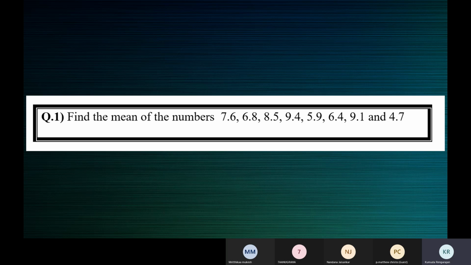Average represents a collection of numbers. And in statistics, we have three different averages: mean, median, and mode. Mean is the most common average used.